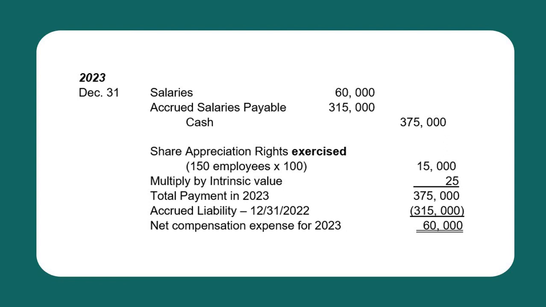So, the total cash payment is 375,000, while the net compensation expense is 60,000. So, to record, debit salaries expense, 60,000. Debit accrued salaries payable to close the account, 315,000. And credit cash, 375,000.